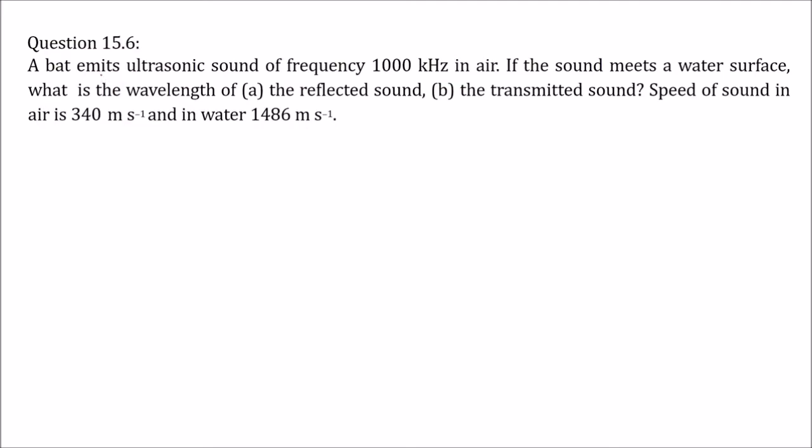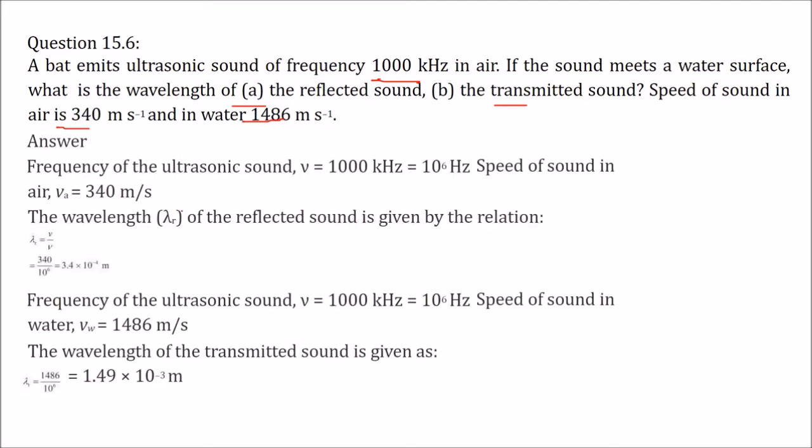A bat emits ultrasonic sound of frequency 1000 kilohertz in air. If the sound meets a water surface, what is the wavelength, first, of the reflected sound, second, of the transmitted sound? The speed of the sound in air is given and water is also given. So here the frequency of the ultrasonic sound is 100 kilohertz, that is 10 to the power 6 hertz. Now what is the speed of sound in air, which is also given in the question? We know that V is equal to nu lambda. Nu is frequency, lambda is wavelength. So if we want to find out lambda, lambda will be V by nu, that is frequency.